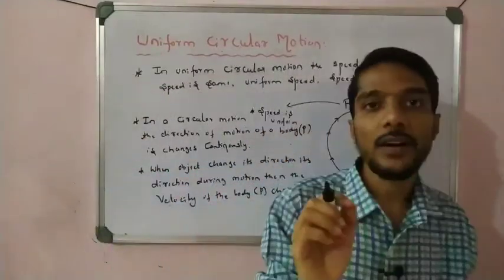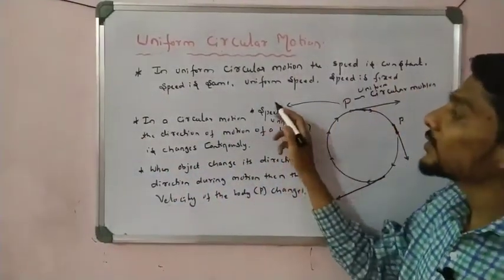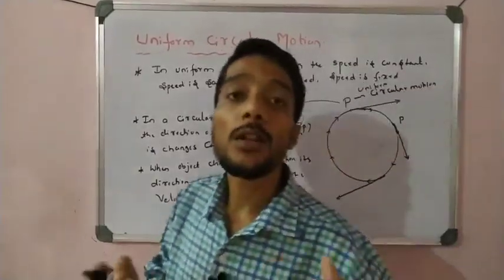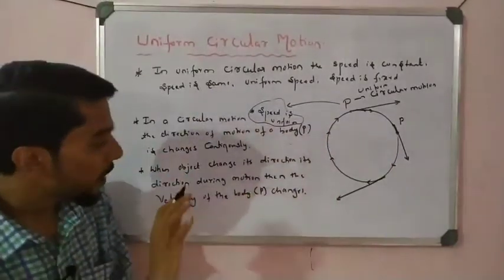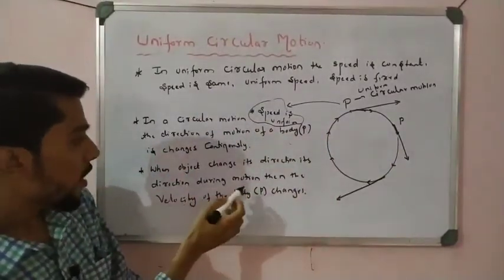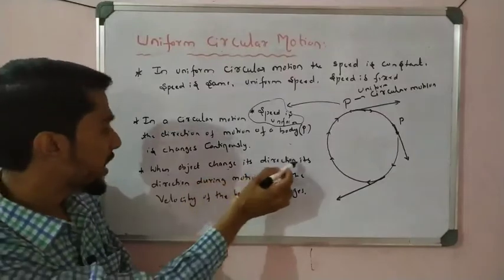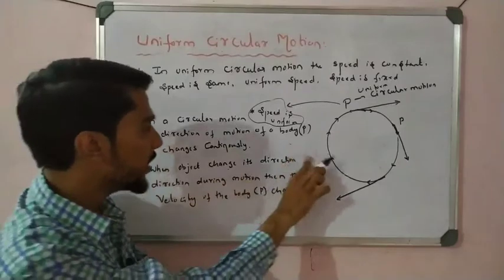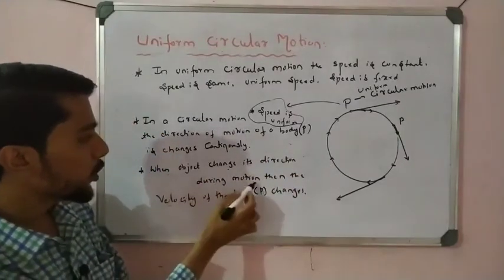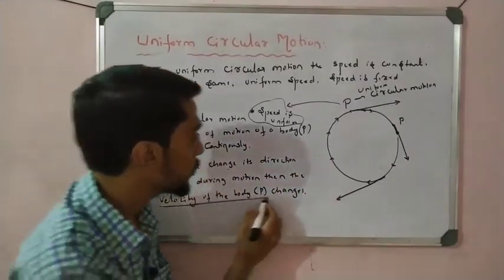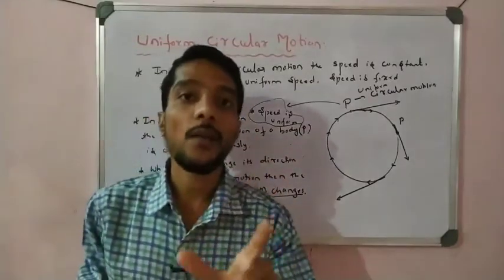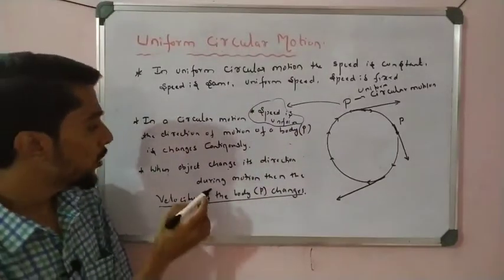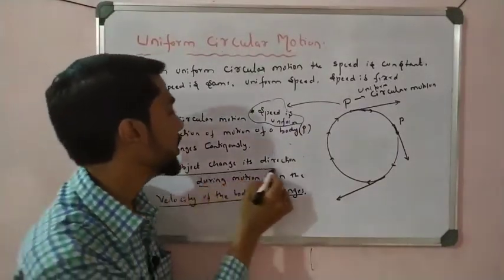So I ask one question: if the speed in the uniform circular motion is the same, then what about the velocity? We observe that the velocity is not the same. When the object changes direction during motion, then the velocity of the object also changes. Speed is the same but the velocity changes at every point. Why does velocity change? Because of change in the direction.